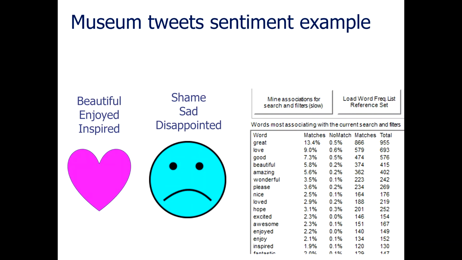Another example for sentiment. These are tweets about museums, a collection of tweets about museums. And again, a positive sentiment filter has been selected here. So for the positive sentiment, you can see words like beautiful, enjoyed, inspired, which are the types of words people use when they say good things about museums on Twitter.